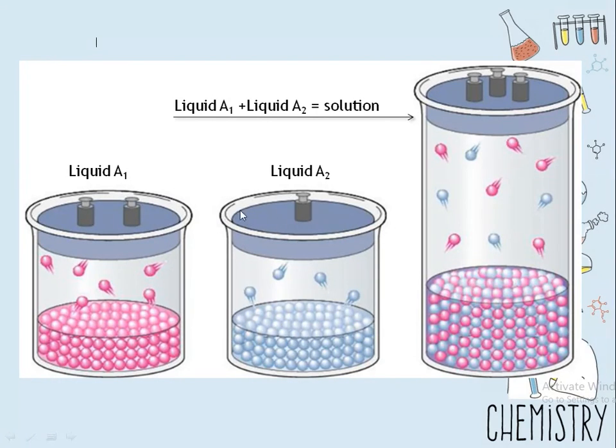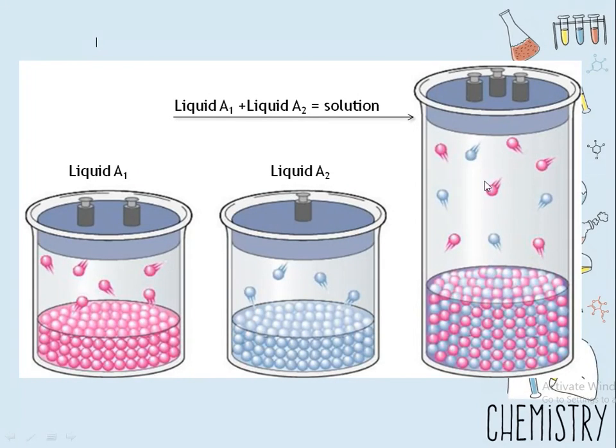When we mix these two liquids in a closed container, there will be a total vapor pressure which is equal to the vapor pressure of liquid A1 plus the vapor pressure of liquid A2. After some time, an equilibrium is established between the vapor and the liquid phase, means the rate of evaporation equals the rate of condensation.